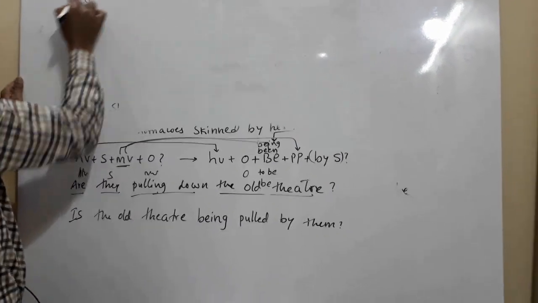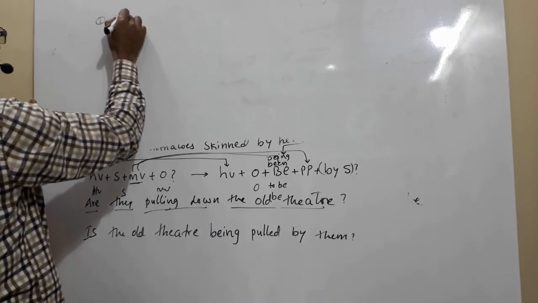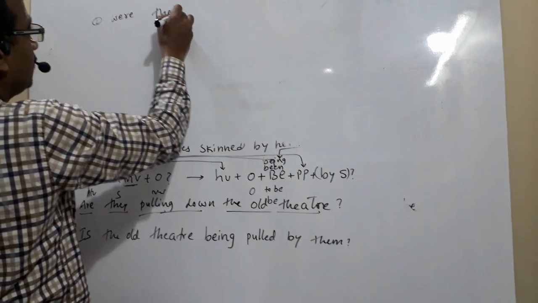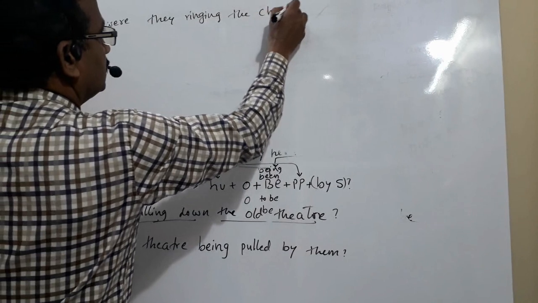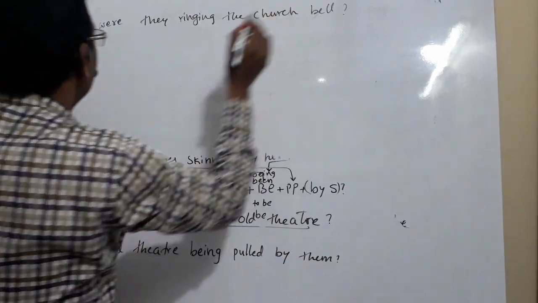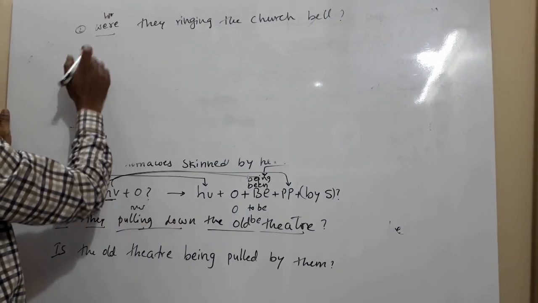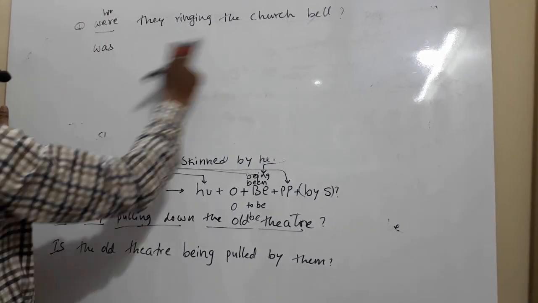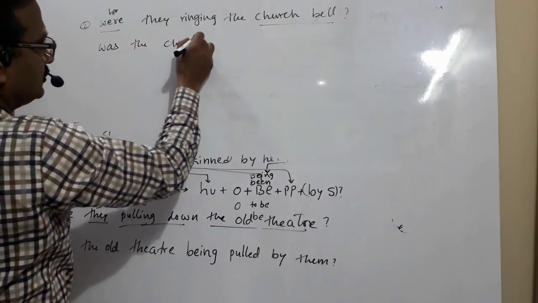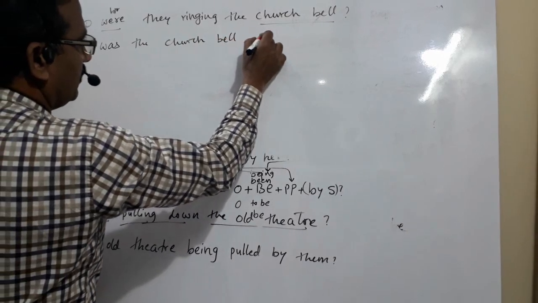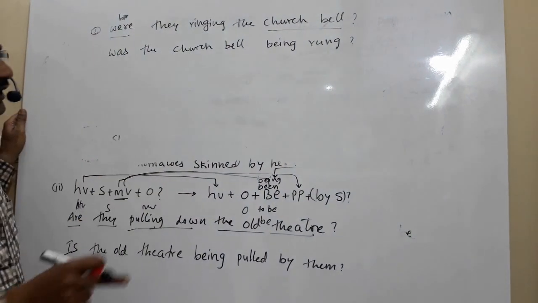And in the second example, let us see: were they ringing the church bell? Observe here, were is the helping verb. Now what goes? The helping verb will change. Was is possible because the object, church bell, is singular. Was the church bell being rung? Was the church bell being rung?